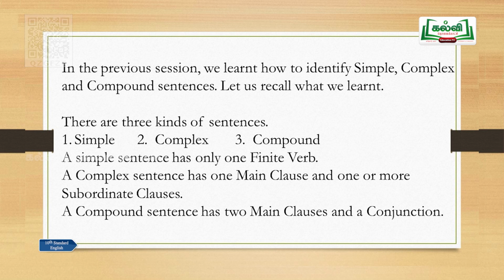Let us go on. So, in the previous session, we learnt how to identify simple, complex and compound sentences. Let us recall what we learnt. There are 3 kinds of sentences, simple, complex and compound. A simple sentence has only one finite verb. A complex sentence has one main clause and one or more subordinate clauses. A compound sentence has 2 main clauses and a conjunction.